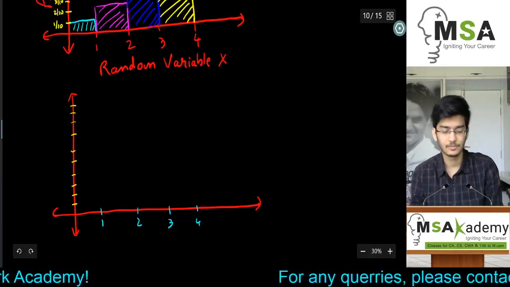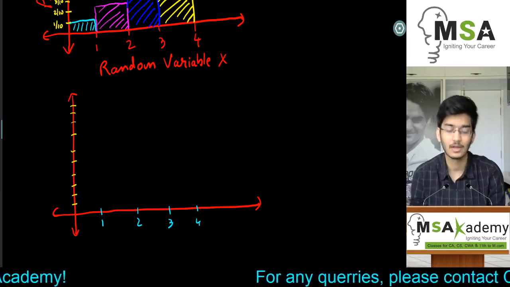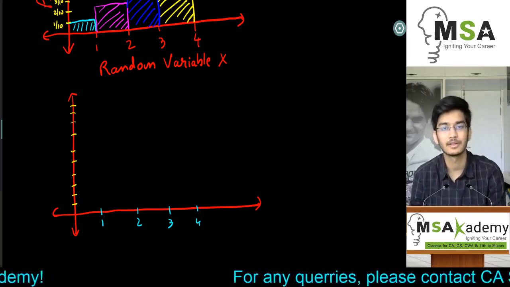Again, we have divided the whole y-axis into probabilities of 1 by 10, 2 by 10 and 3 by 10.